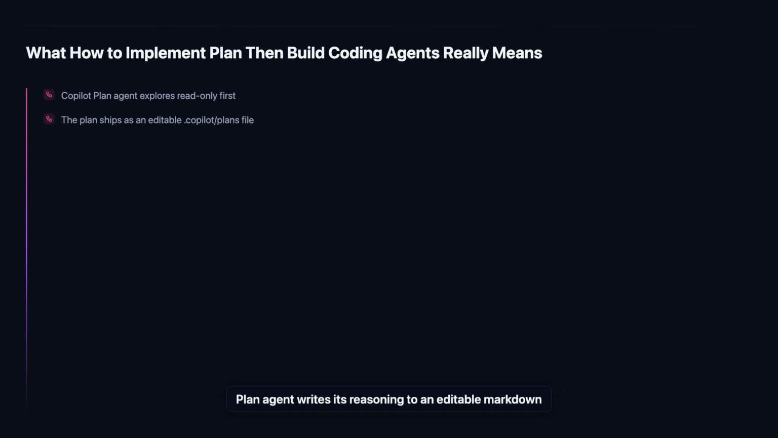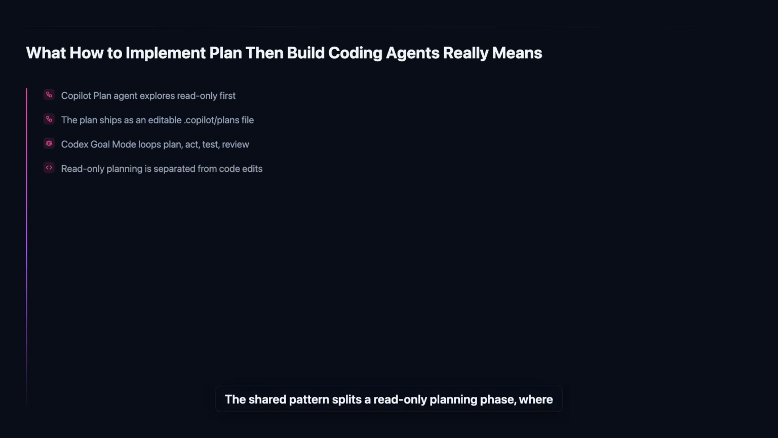Plan Agent writes its reasoning to an editable markdown file at .copilot.plans/plan-title.md. You review and rewrite it like any document, then click Implement Plan to hand off execution to agent mode. OpenAI Codex Goal Mode, generally available May 21st, 2026, takes a persistent objective and cycles through plan, act, test, and review until that goal is met, rather than treating your prompt as a one-shot instruction.